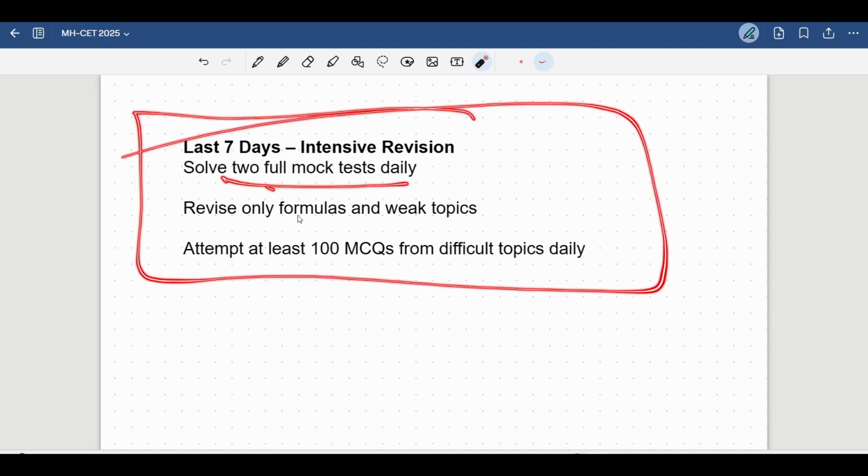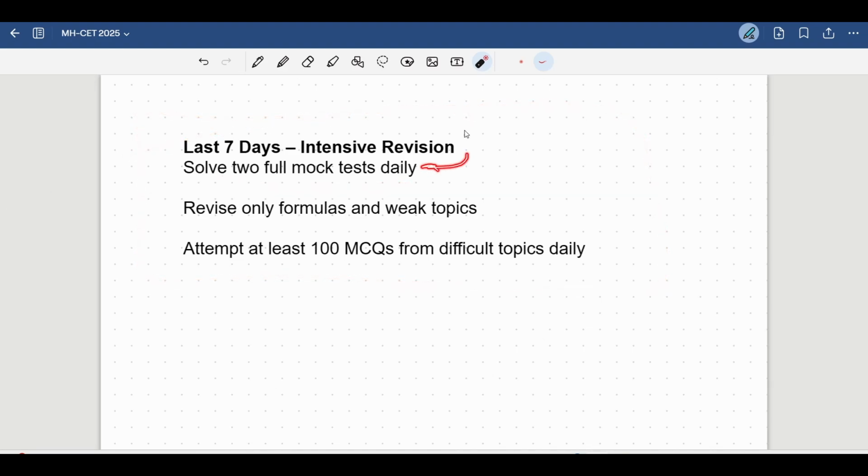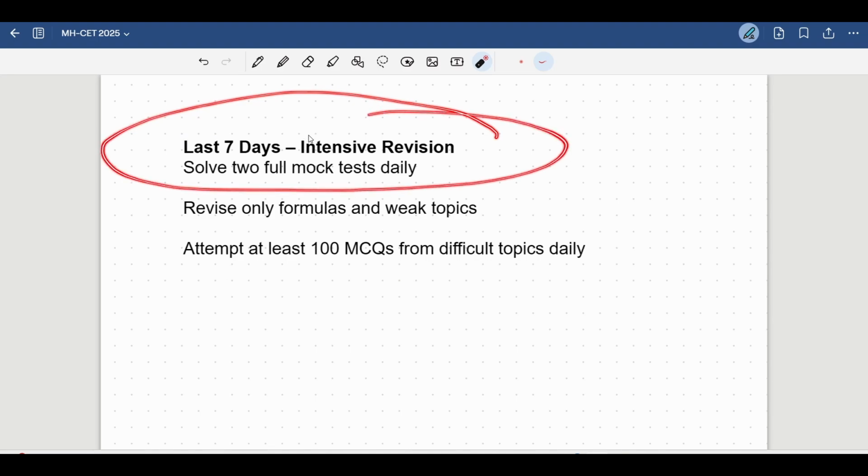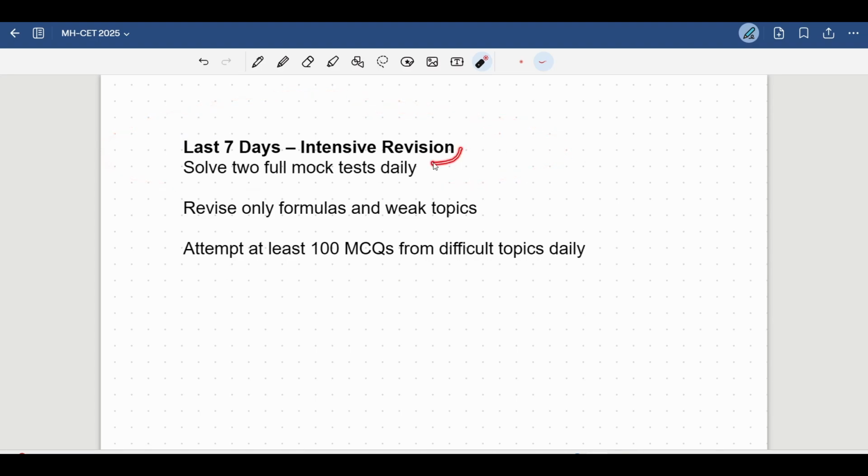Next is last 7 days. Last 7 days is 2 full mocks daily. I'll talk about this. I'm going to make a separate video on last 7 days as well. Don't worry about that. But your tentative aim should be solving full mock test. What does full mock test mean? Pura PCM milake full mock test you are going to be solving in the last 1 week. Then you will revise the formulas and you will revise the weak topics, right? Then again, now you will solve 100 MCQs on difficult topics.